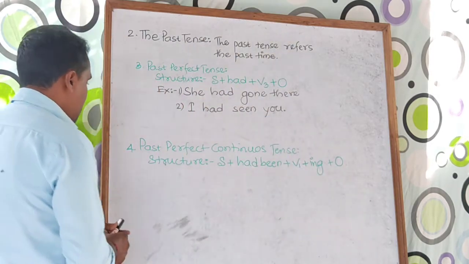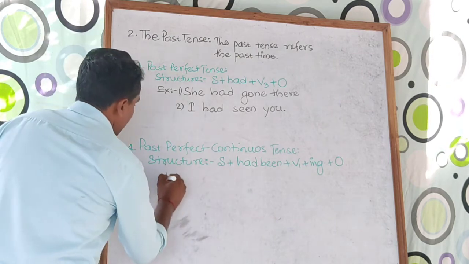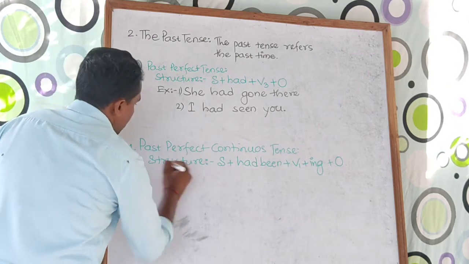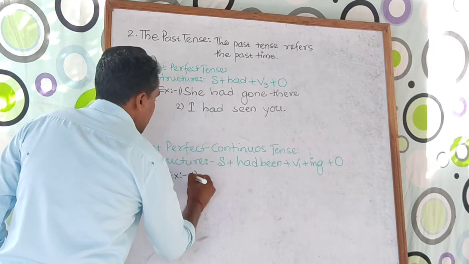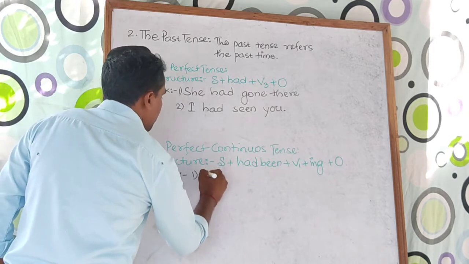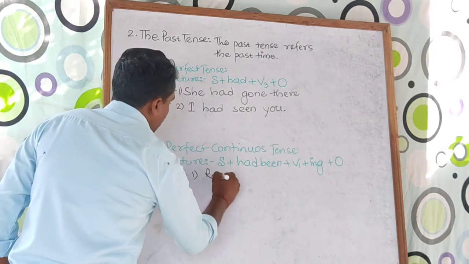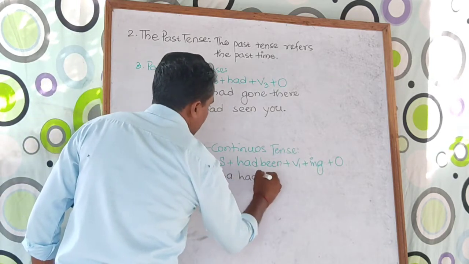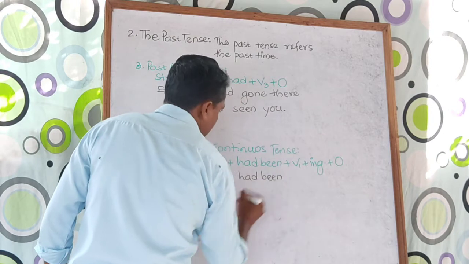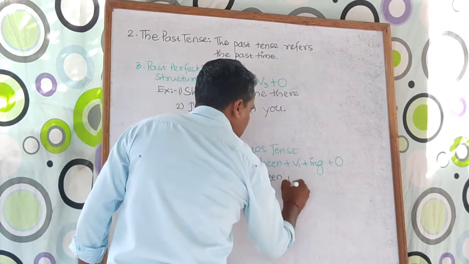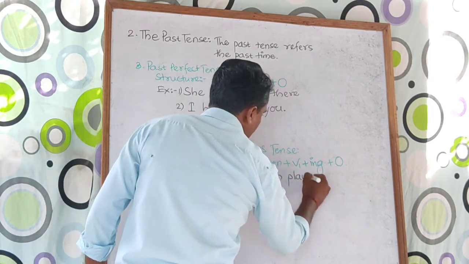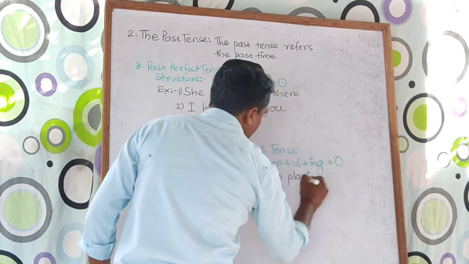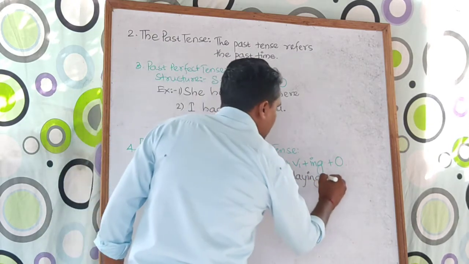Let's see a few examples here. Again, start with subject, like Rama, take had been, take V1, that is play, we use ing, playing cricket.